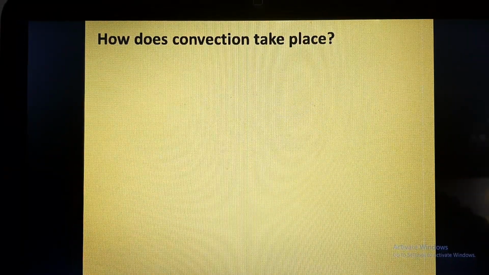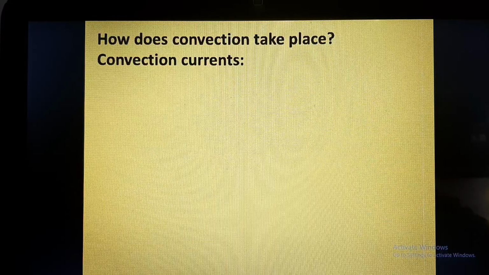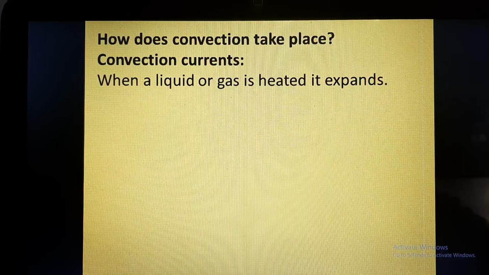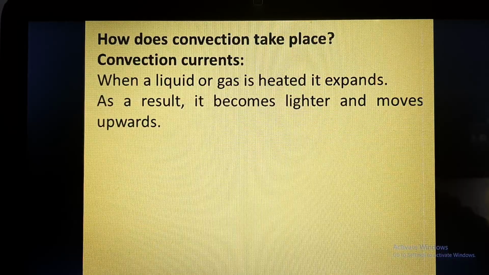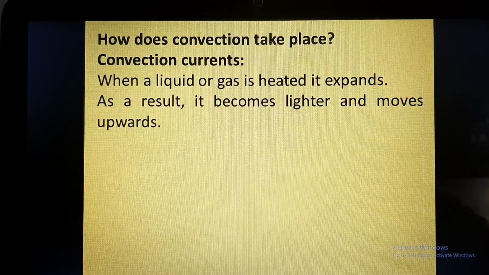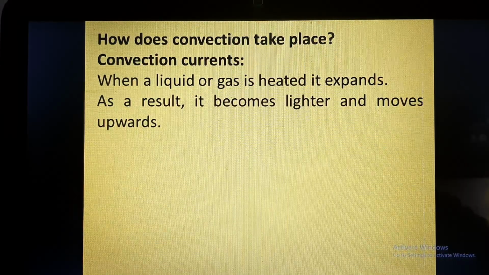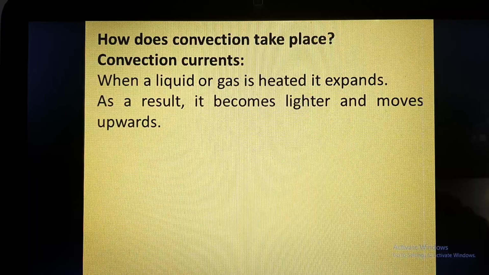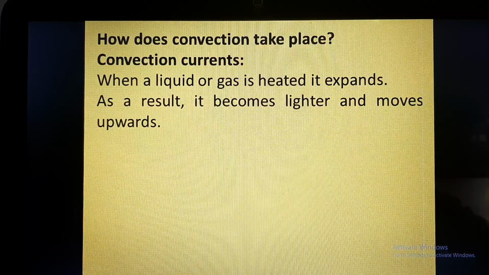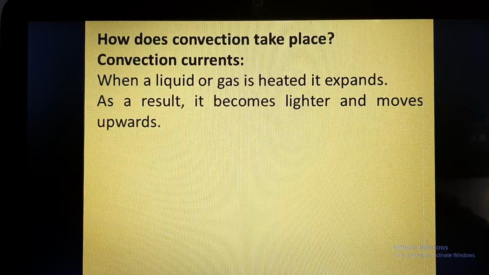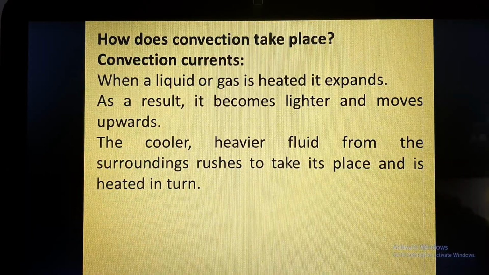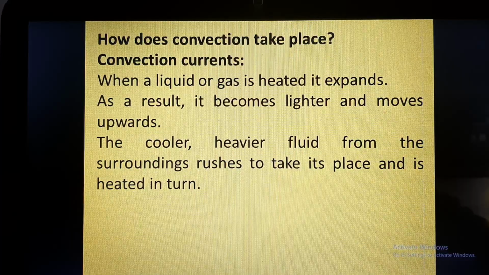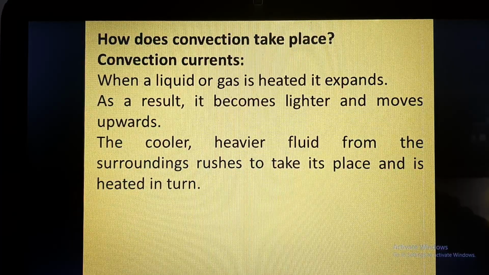Now how does this convection take place? It occurs through convection currents. Whenever a liquid or gas is heated, it expands, and when it expands it becomes lighter, or its density is less, so its weight becomes light, and whenever an object is light it moves upward. So the cooler, heavier fluid from the surroundings rushes to take its place and is heated in turn.